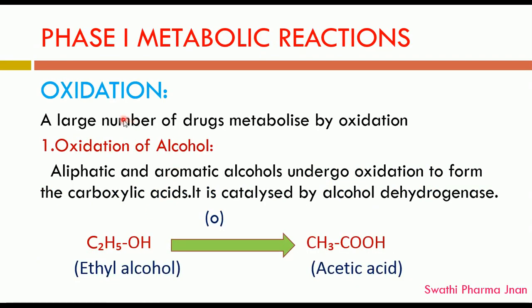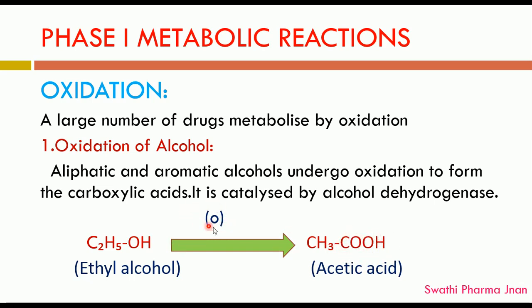First we'll see the oxidation reaction. A large number of drugs are metabolized by oxidation. The first one is oxidation of alcohol. Any aliphatic or aromatic alcohol undergoes oxidation to form carboxylic acid, meaning the alcoholic group is converted into a carboxylic acid group.